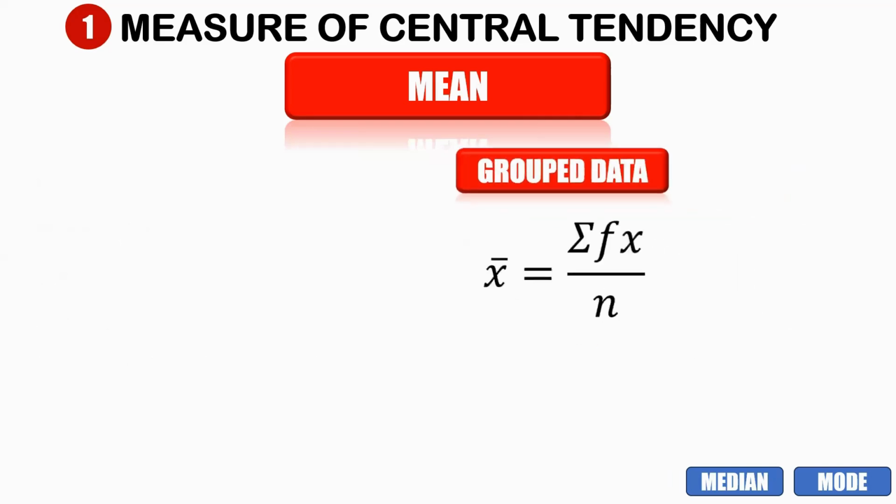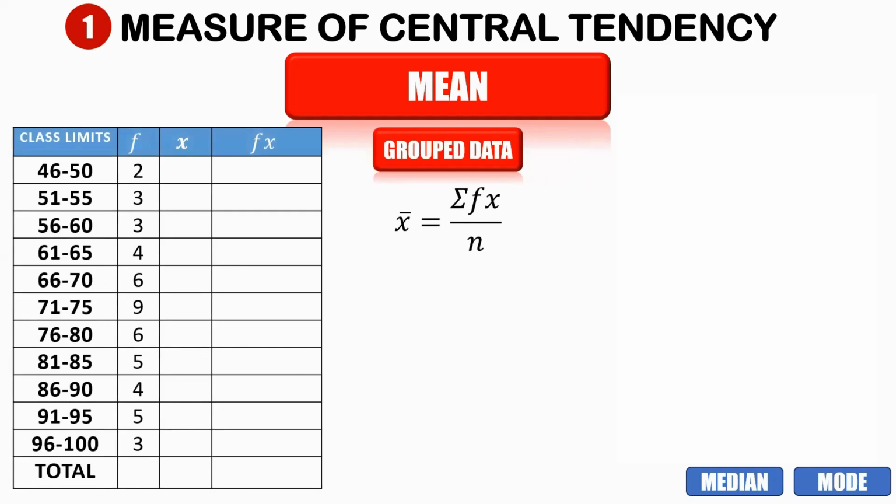For example, we have this given data. We have the class limits 46 to 50, 51 to 55, 56 to 60, 61 to 65, and so on. And we have the frequencies 2, 3, 3, 4, 6, 9, 6, 5, 4, 5, and 3. The first thing that we are going to do here is to get the midpoint.